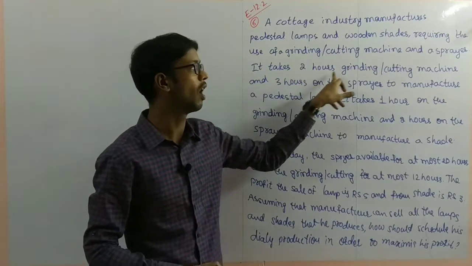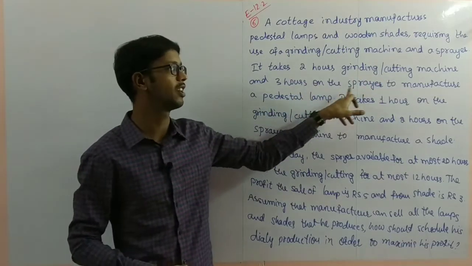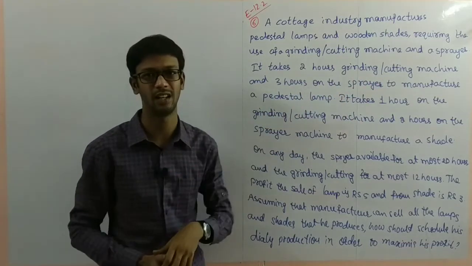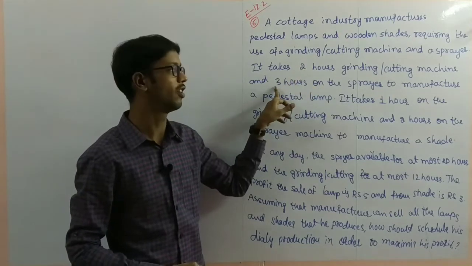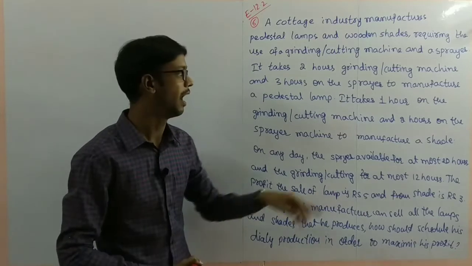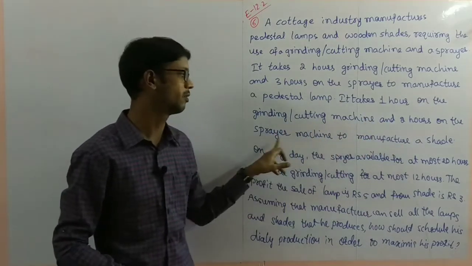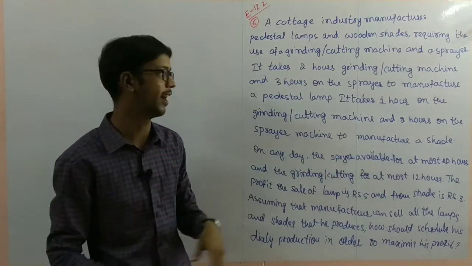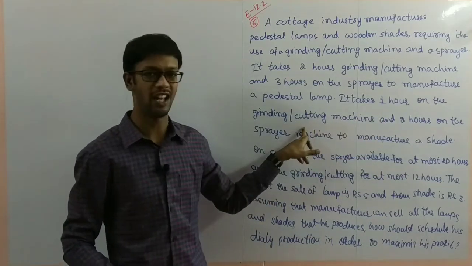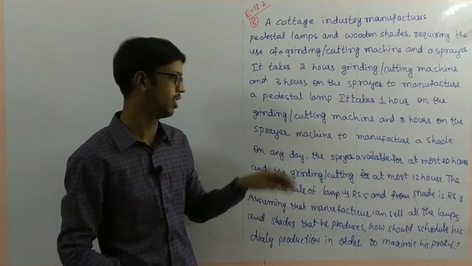It takes 2 hours on the grinding or cutting machine and 3 hours on the sprayer to manufacture a pedestal lamp, and 1 hour on the grinding machine and 2 hours on the sprayer machine to manufacture a shade.